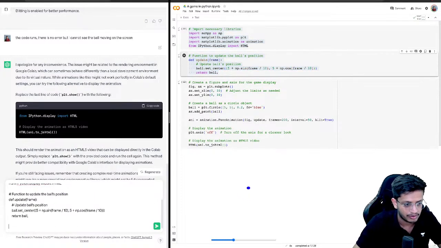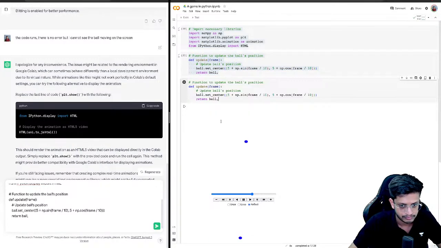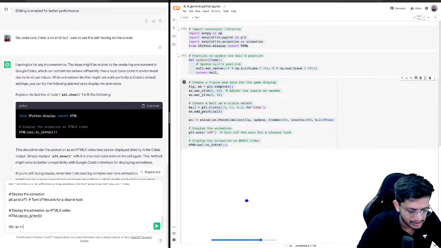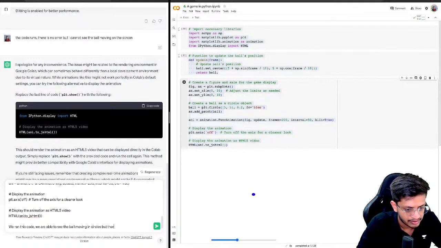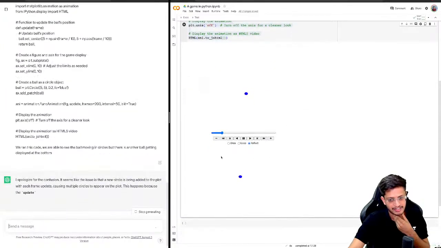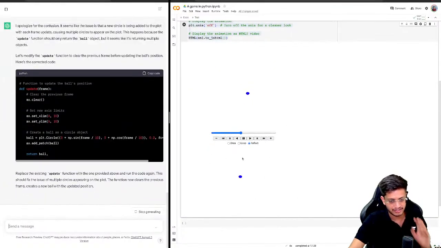So I'm just writing the entire code, whatever we wrote. And let's explain the issue. We ran this code. We are able to see the ball moving in circles, but there is another ball getting displayed at the bottom. Actually, I know the issue, but still let's see if ChatGPT can explain it to us. So this is the basic plot which is shown on the bottom.